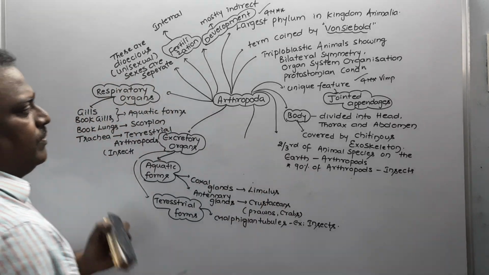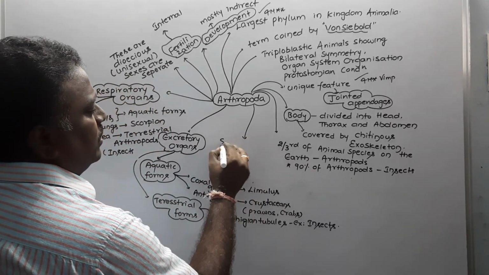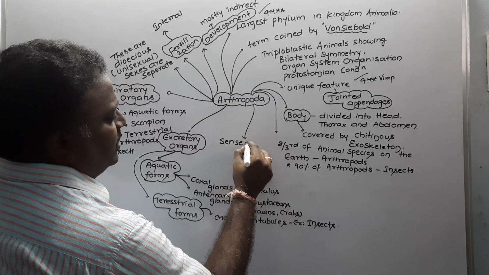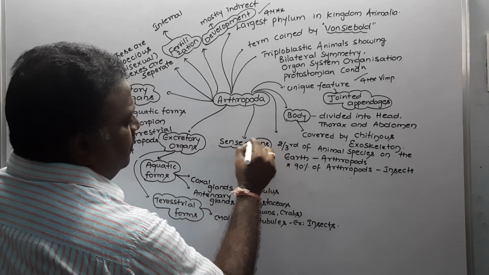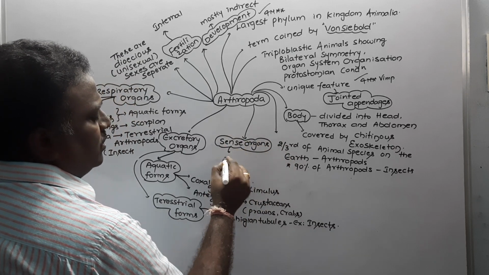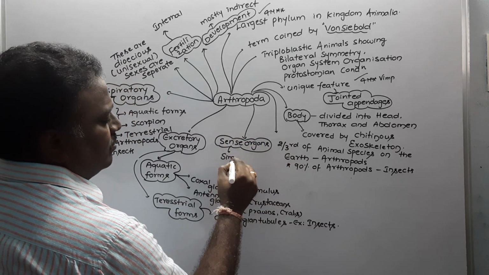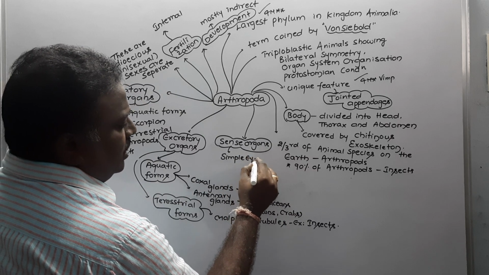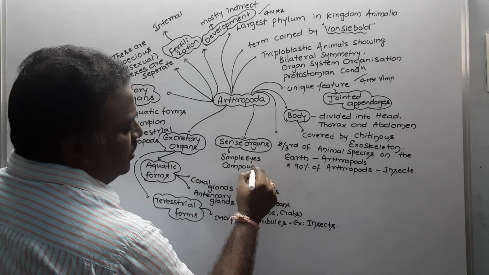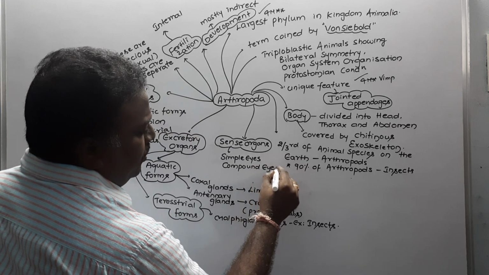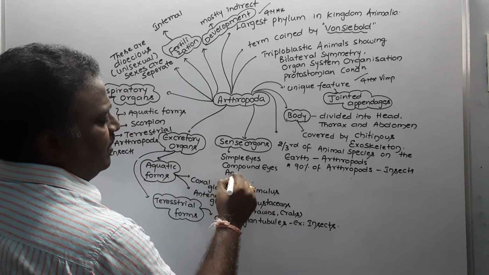If we go for the sense organs, the sense organs may be simple eyes. The sense organs include simple eyes, compound eyes, and antenna.